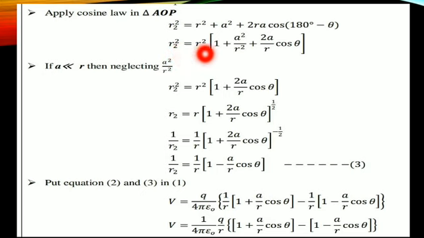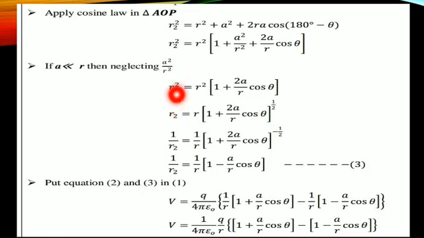Therefore, it's very simple. R2 square is equal to R square, taking R square outside, 1 plus A square divided by R square plus 2RA divided by R square into cos 180 minus theta. Therefore R cancels, I get 2A divided by R cos theta. And if A is less than R, A square divided by R square is neglected. That's why R2 square is equal to R square into 1 plus 2A divided by R into cos theta.